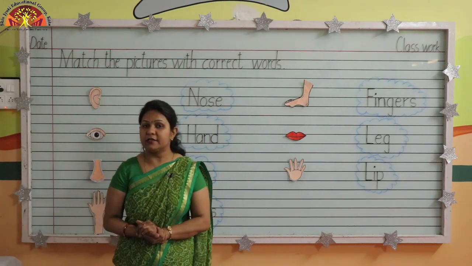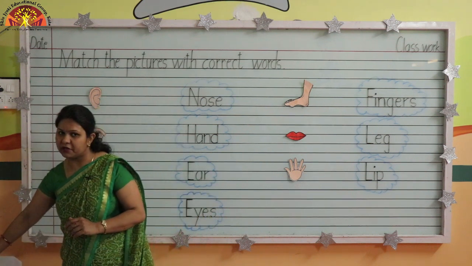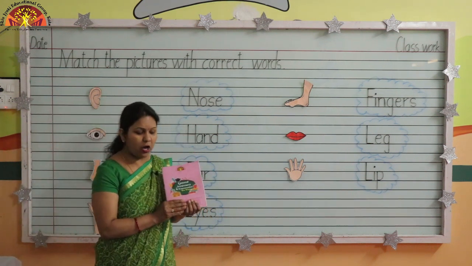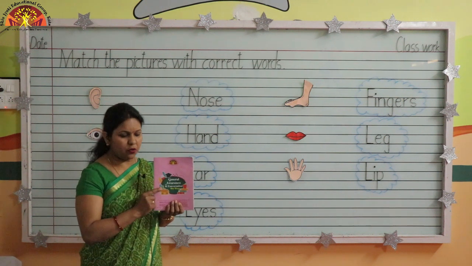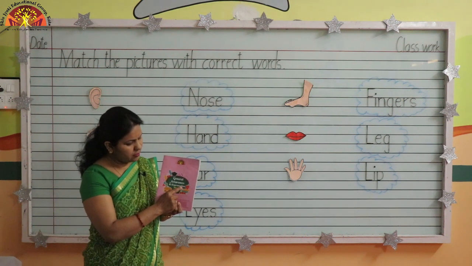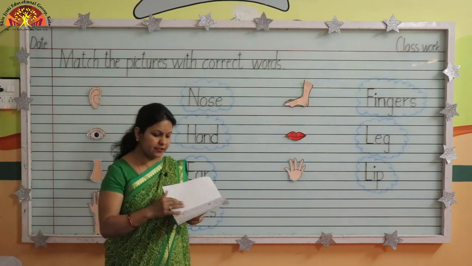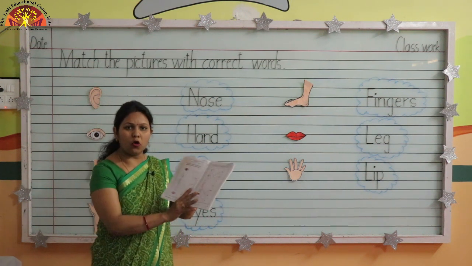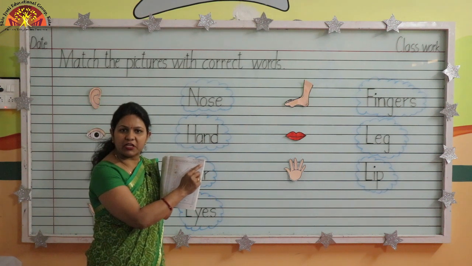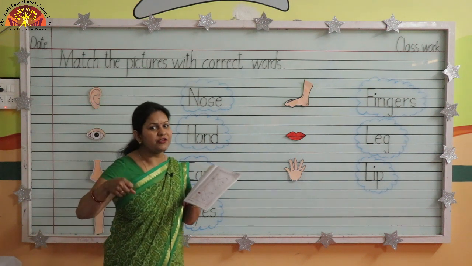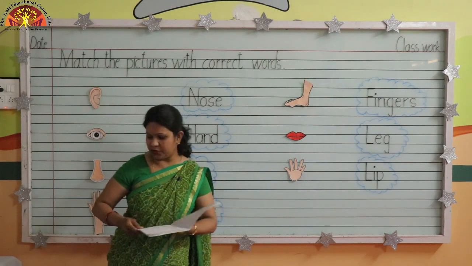So kids, now open your General Awareness Workbook. This is your General Awareness Workbook. This is your pink workbook, okay? Mention the date and classwork at the top. Open the page number 3. Parents are requested to mention the date and classwork at the top. And sharpen your pencil.